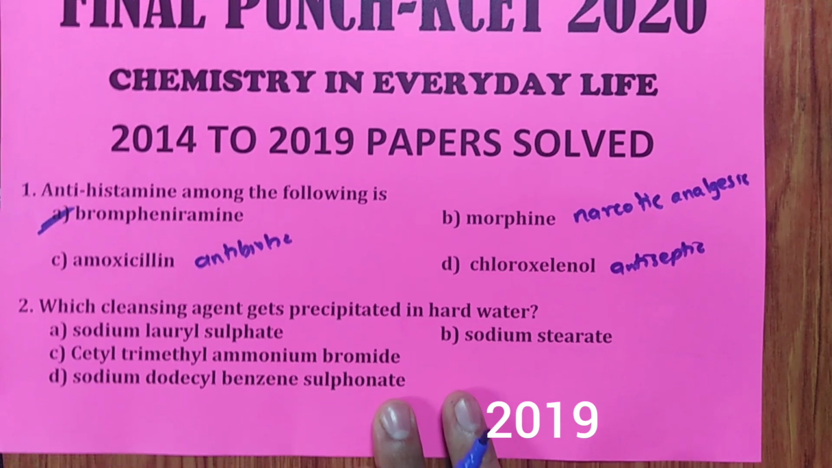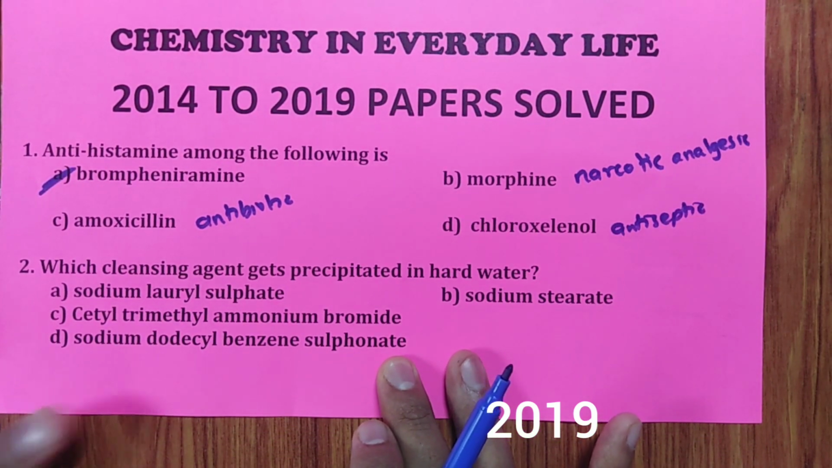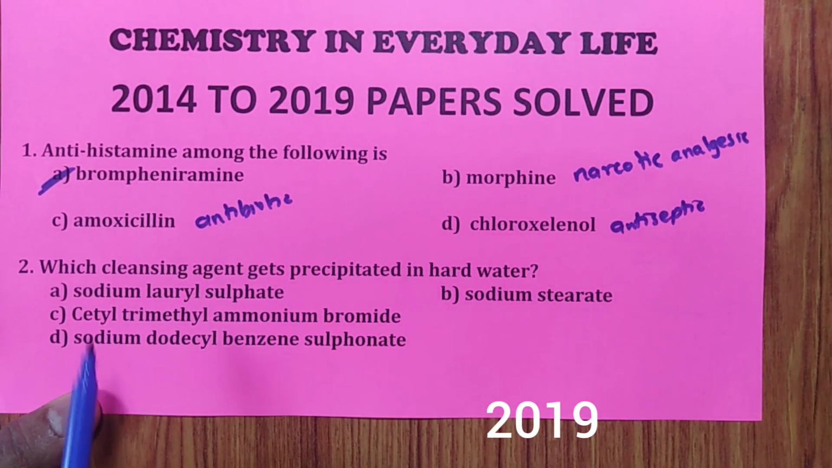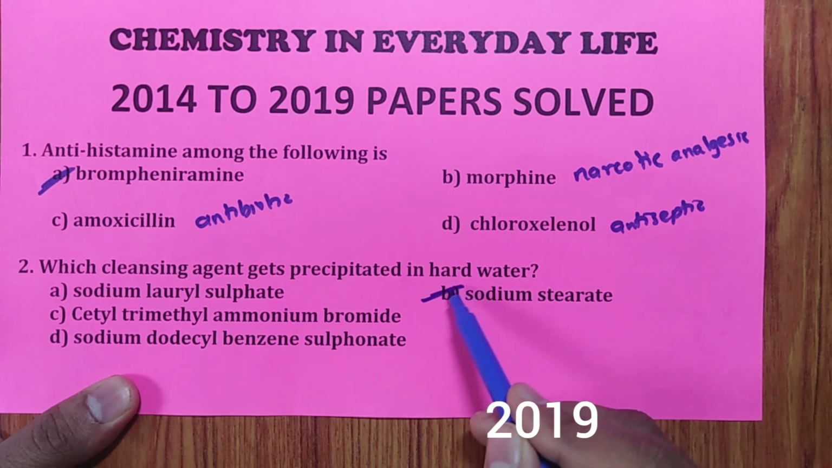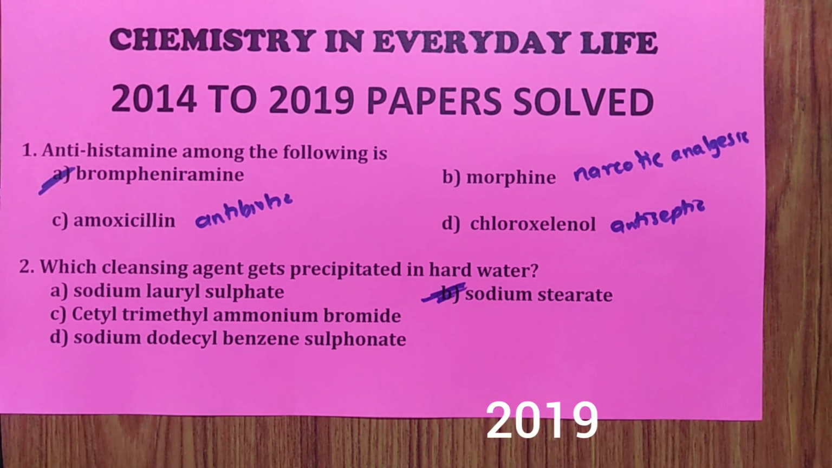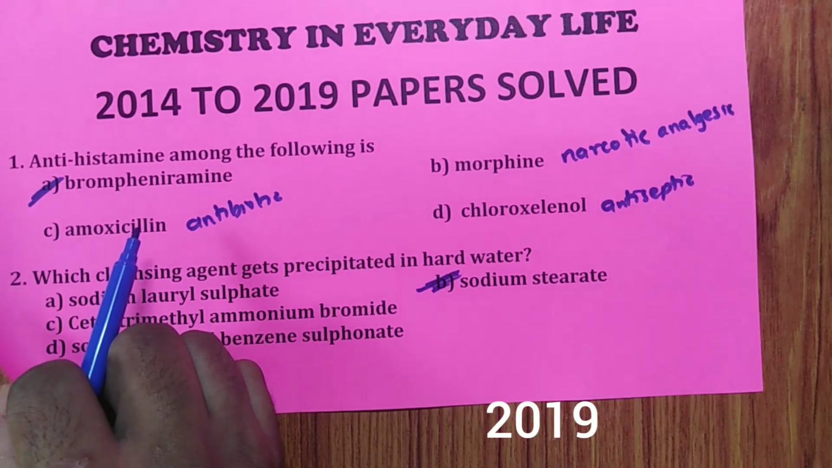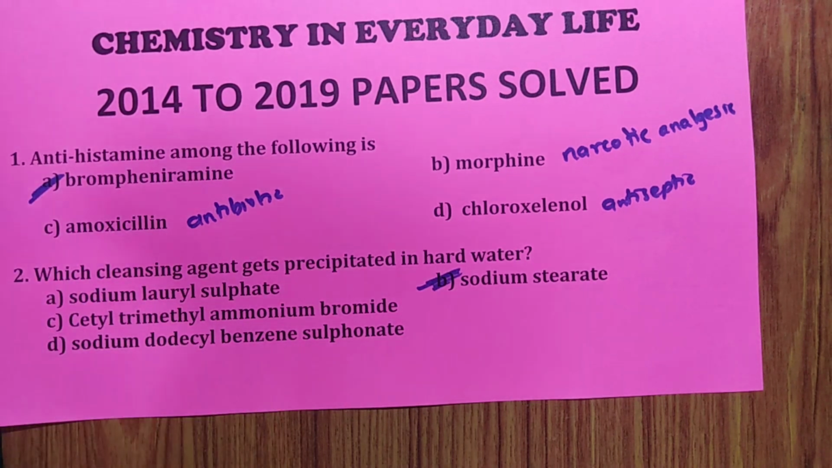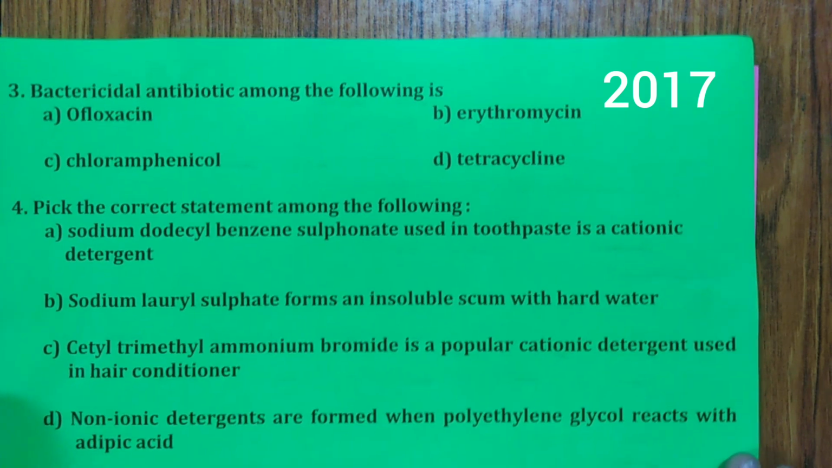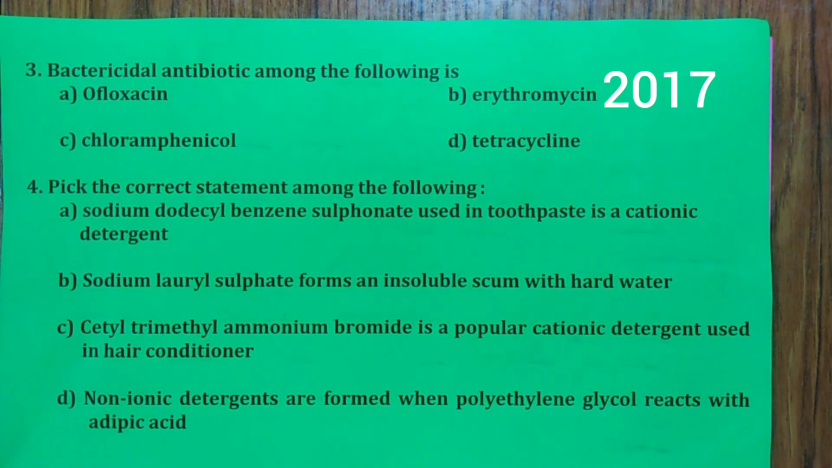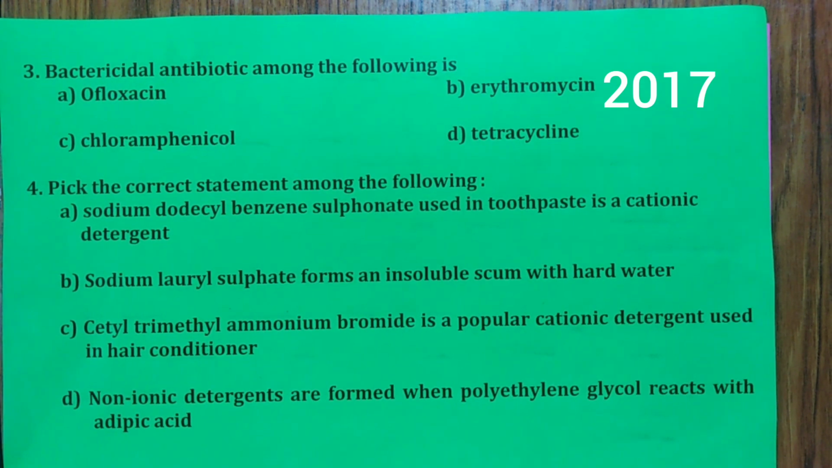Second one, which cleansing agent gets precipitated in hard water? See, these are all detergents, correct? So anionic, cationic, anionic, anionic, cationic, anionic, but this one is a soap. Hence, this will get precipitated in hard water. Very simple, isn't it? Next question, third one. Bactericidal antibiotic among the following is.